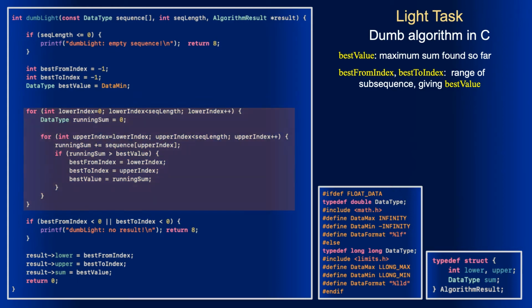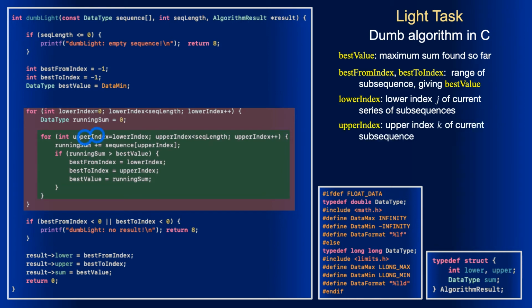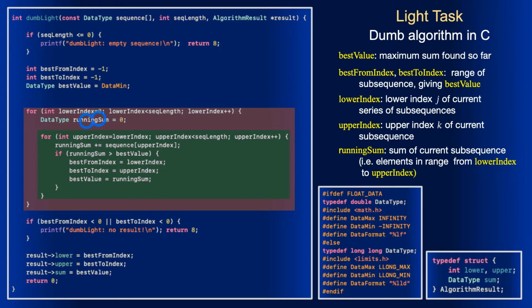And here is the outer loop by the lower index, number j, and the inner loop by the upper index, number k. We keep a variable named running sum, which is initialized to 0 before starting the inner loop, and within the loop it accumulates the value of the subsequence. So we get the value of the singleton, then the value of the two-element subsequence, three-element subsequence, and so on.